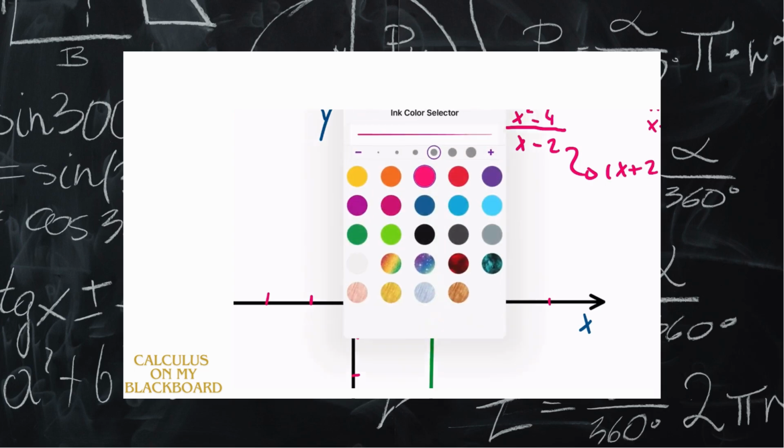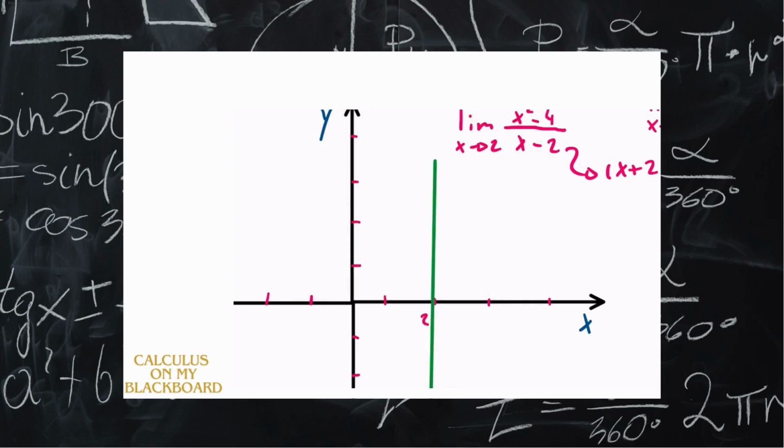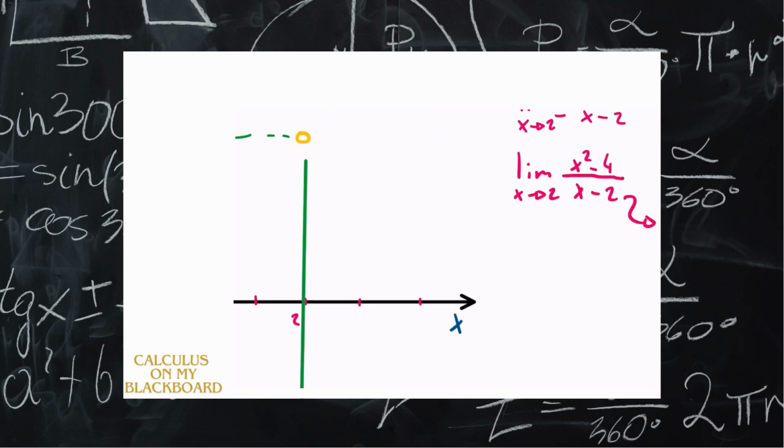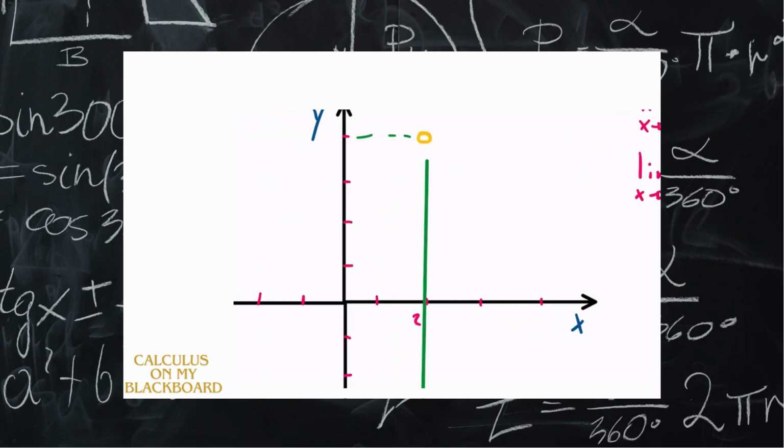The answer is going to be 4, so it's going to be around here. But we need to write this with an open dot over here. Afterwards, I will explain what this open dot means. Okay, so let me continue this line. And now, if x equals 0, we know that y is going to be equal to 2.